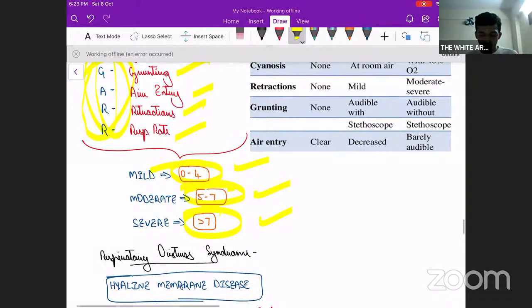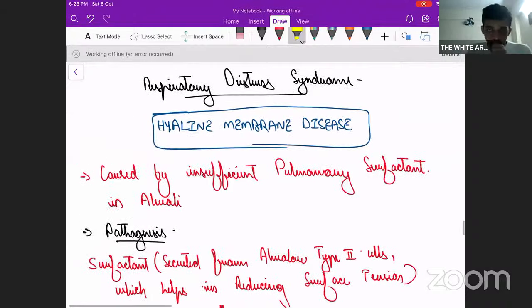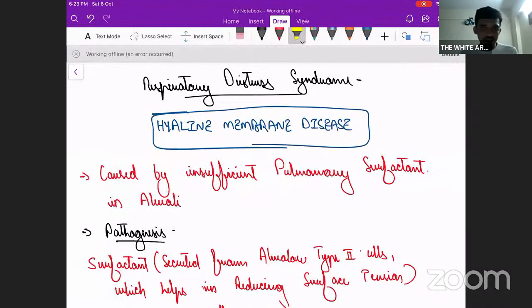Next, we'll come to the more important diseases, which include meconium aspiration syndrome, transient tachypnea of newborn, and respiratory distress syndrome. These are a few of the important diseases which we'll have to know and which will invariably be asked in your exams. Respiratory distress syndrome is even called hyaline membrane disease. All of us know RDS, or respiratory distress syndrome, also called hyaline membrane disease.